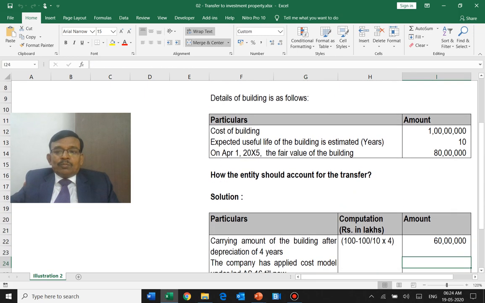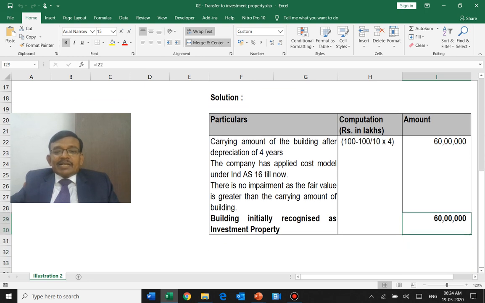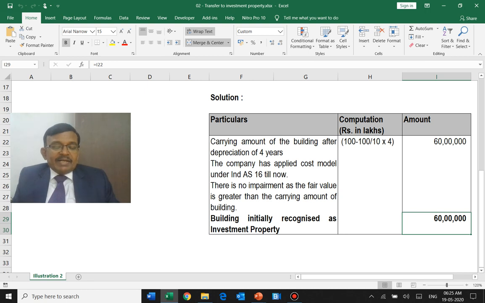What do I have to do? What it says is that you have to initially recognize this at 60 lakhs. In fact, I was worried while explaining the fair value whether there is a typo. I was saying that you have to do a fair value and take that as a deemed cost. Actually, that is incorrect, because that rule is applicable if I am talking about IAS 40.